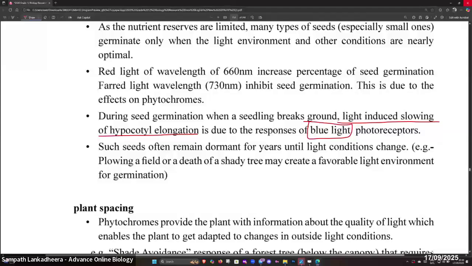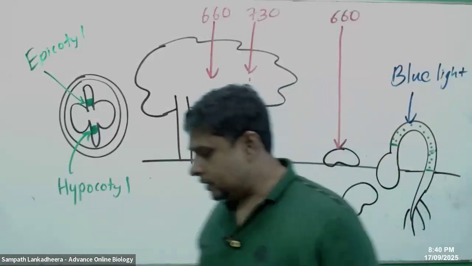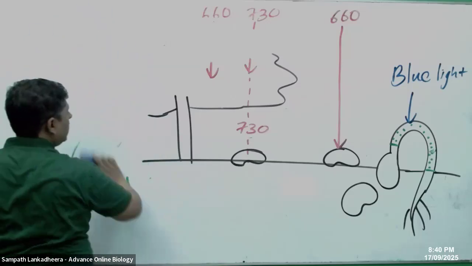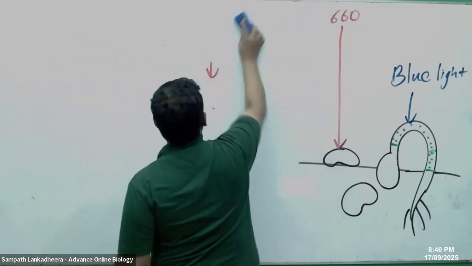All right, people. Next is plant spacing. Phytochrome provides the plant with information about the quality of the light, which enables the plant to adapt to changes in the outside environment. The shade avoidance response of a forest tree below the canopy requires relatively high light intensity. Shade avoidance: when a seed is growing under the shade of another tree, it has to avoid that shading and grow.